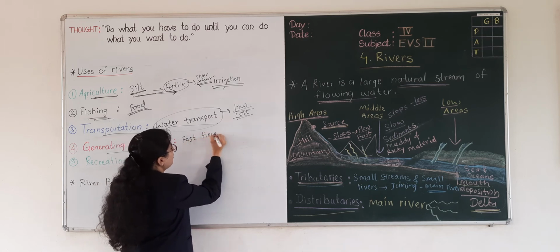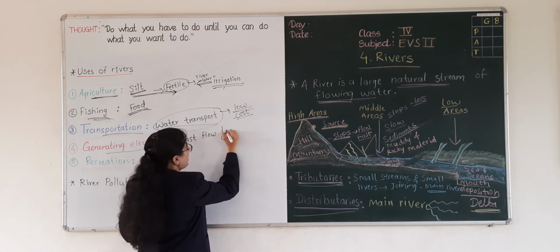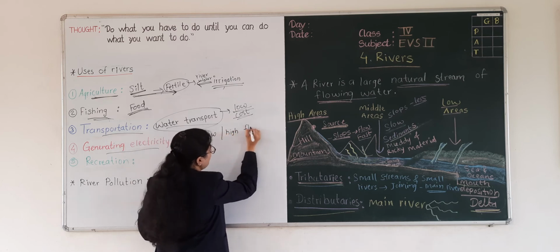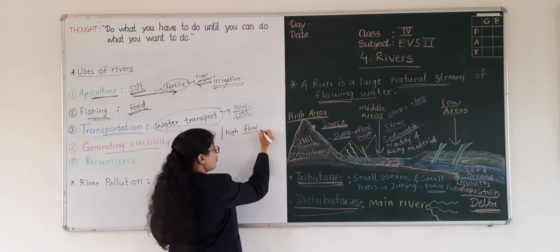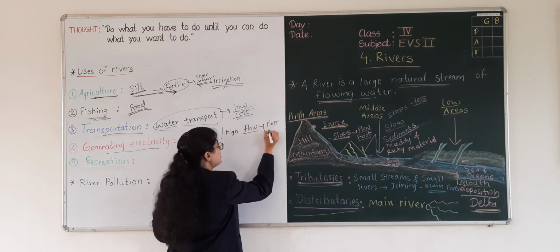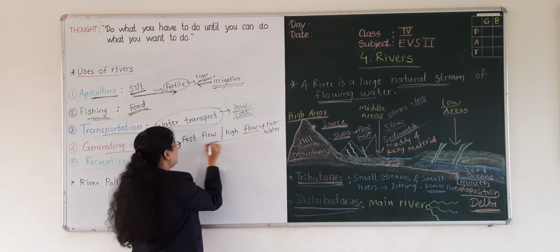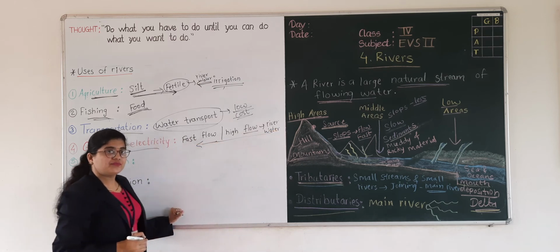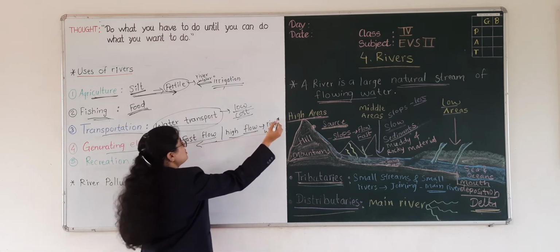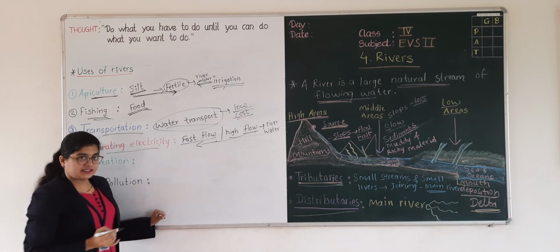This fast flow or high flow of river water helps us to generate electricity.